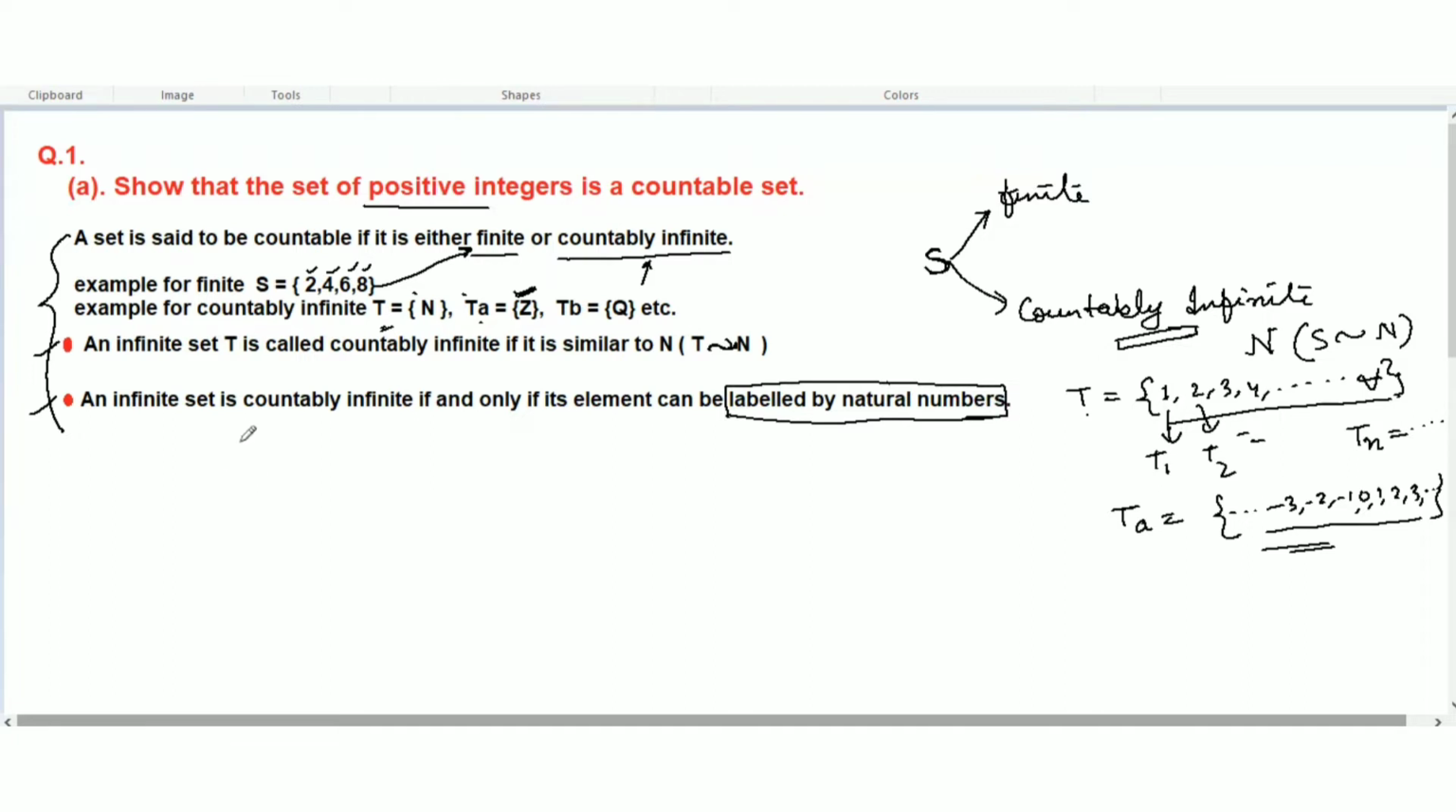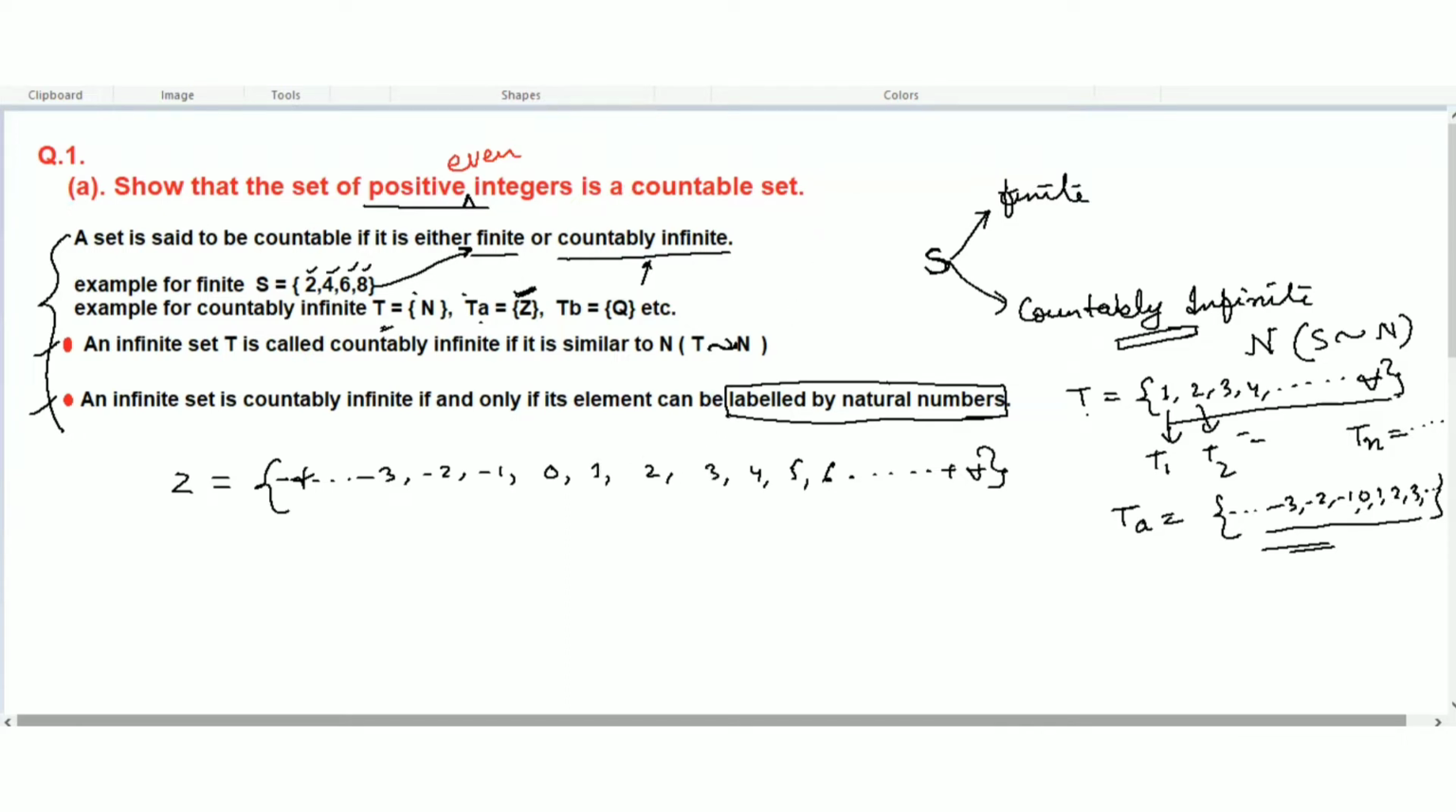Let's understand here. What does that mean? We are going to prove that the set of positive integers is a countable set. So let's understand what integers are. The set of integers is -3, -2, -1, 0, 1, 2, 3, 4, 5, 6, and this will go on till infinity. This side is minus infinity, and this side is positive infinity. And we have to prove that the set of positive, one word is missing here, the set of positive even integers is a countable set.